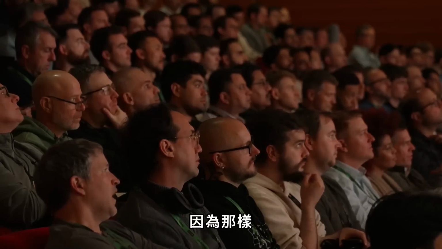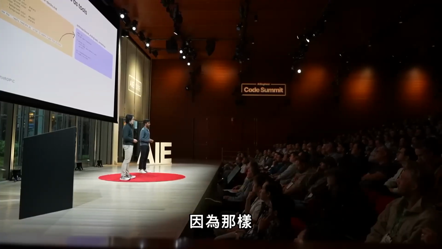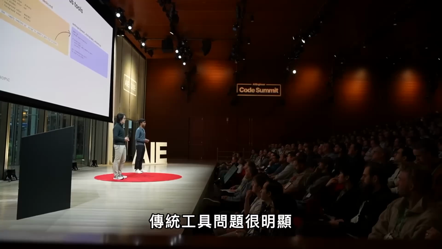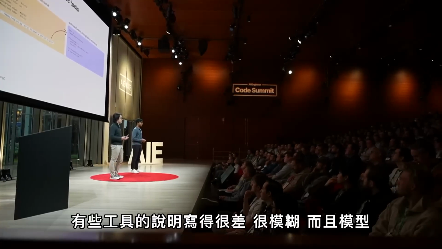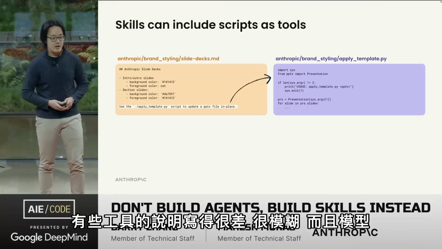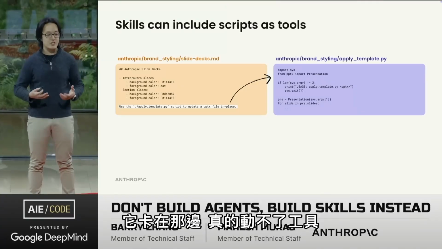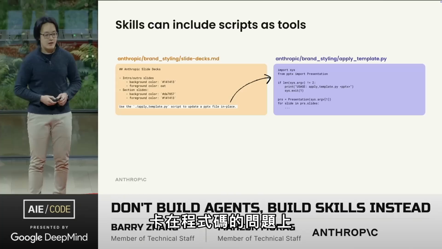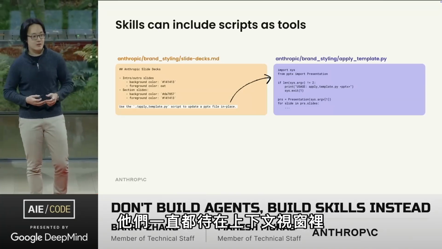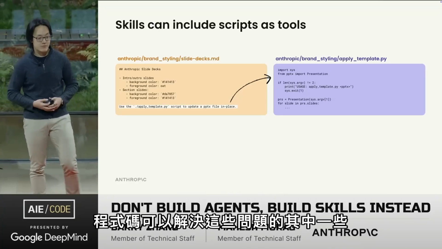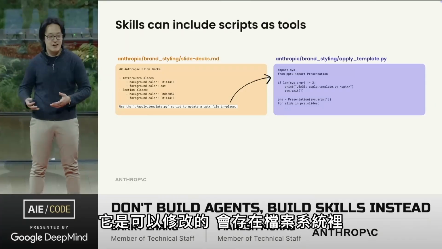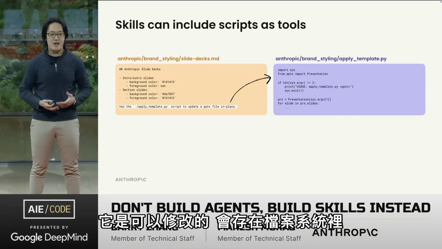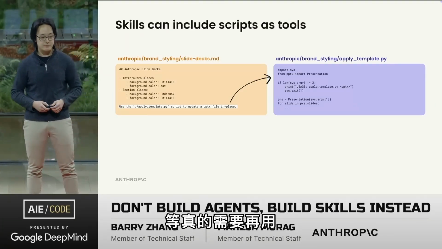Because of that, skills can also include a lot of scripts as tools. Traditional tools have pretty obvious problems. Some tools have poorly written instructions and are pretty ambiguous. And when the model is struggling, it can't really make a change to the tool, so it's just kind of stuck with a cold start problem. And they always live in the context window. Code solves some of these issues. It's self-documenting, it is modifiable, and it can live in the file system until it's really needed and used.